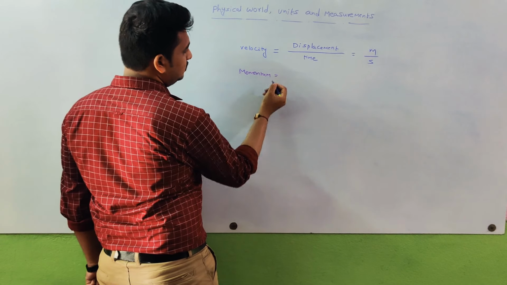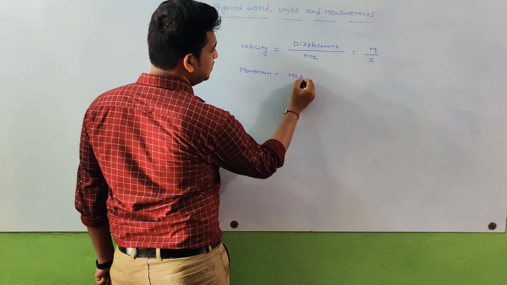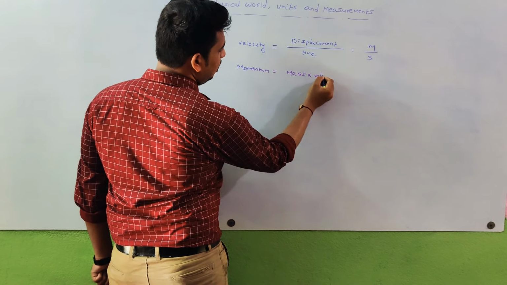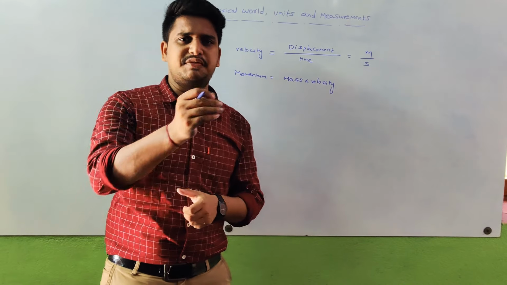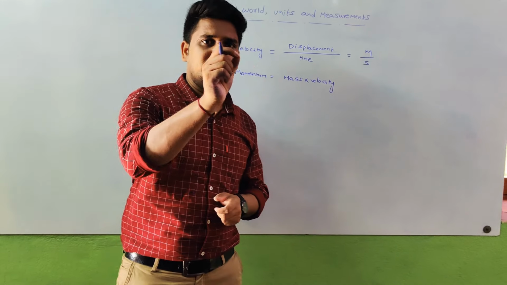And one more, momentum. The momentum formula is mass into velocity. So why have I discussed this? If any physical quantity is given, how do we write its units? It is easy to write the units of any physical quantity if you know the formula.